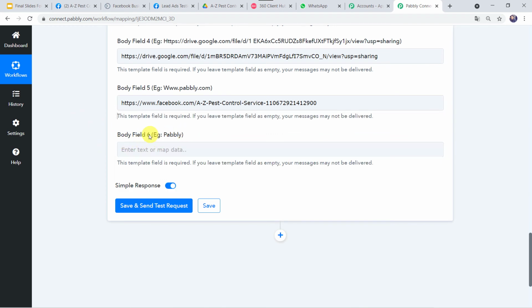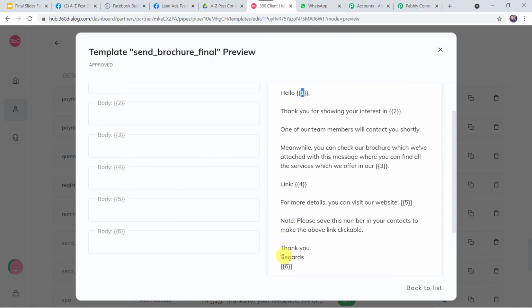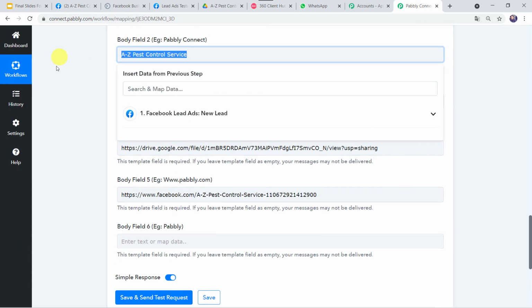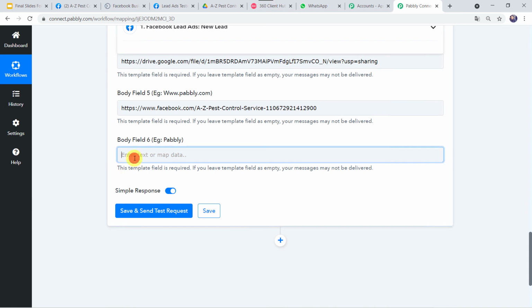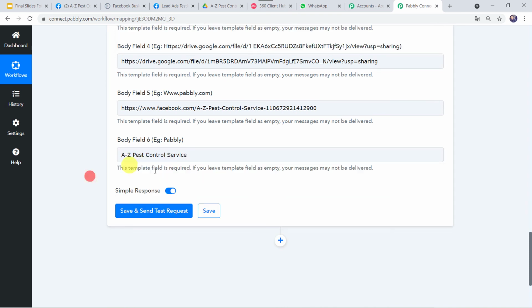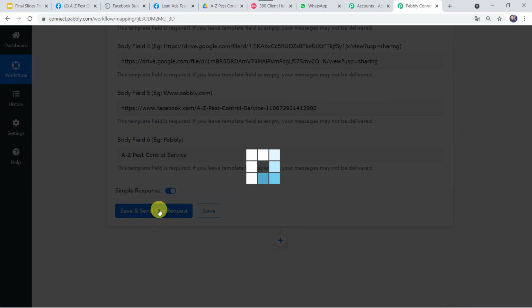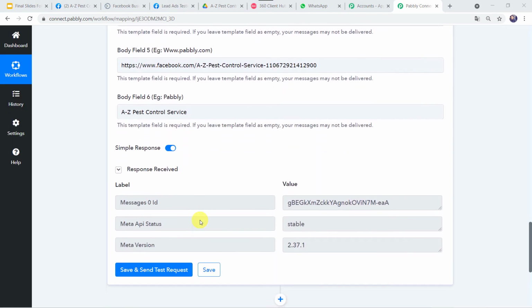Okay. Now body field 6, here again we want the name of the organization. And here, thank you, regards, your pest control service organization name is going to come. So I'll go to Pabbly Connect and we have just pasted the name over here. We'll simply copy this and I'll just type the same over here. And now let's click on save and send test request. Now here we can see the response is received.